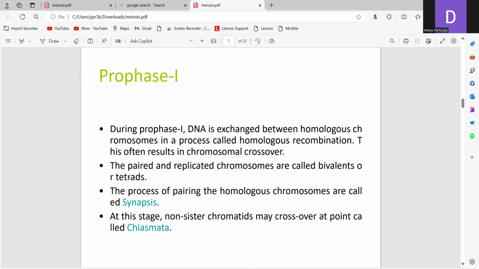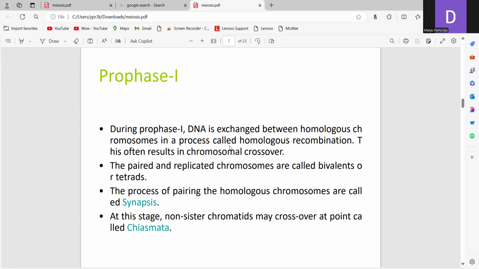The paired and replicated chromosomes are called bivalents or tetrads, and the process of pairing the homologous chromosomes is called synapsis. At this stage, non-sister chromatids may cross over at points called chiasmata.